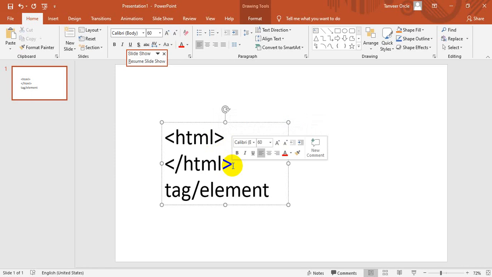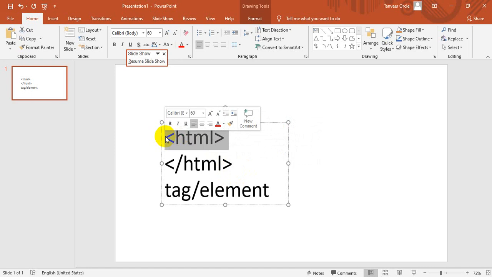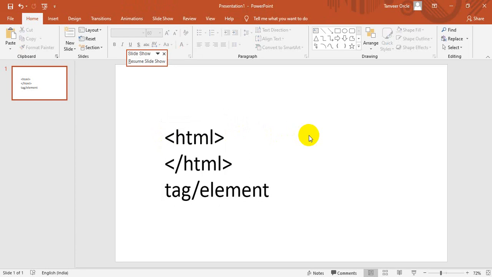Just try to understand, HTML language totally consists of HTML tags. This is a simple HTML tag. We have n number of tags. Tags are nothing but elements, you can consider. For example, I just want to give a general example, like we have an element in our house. That element is called Colgate, Colgate toothpaste.